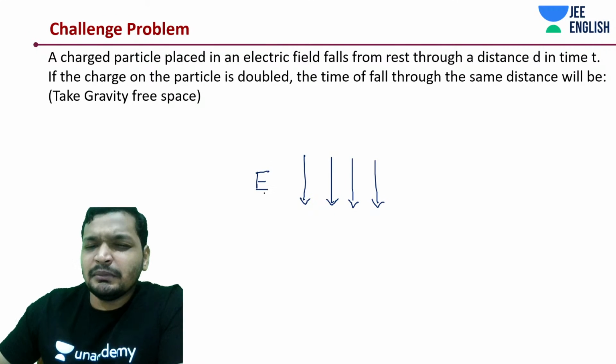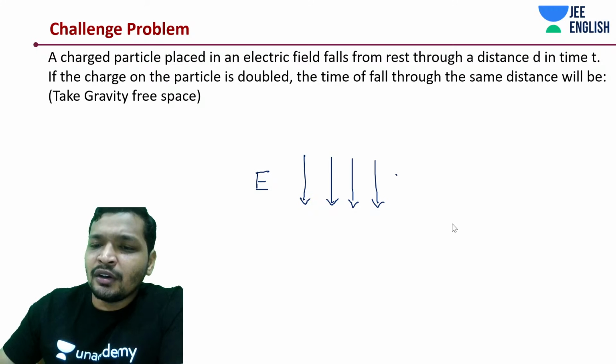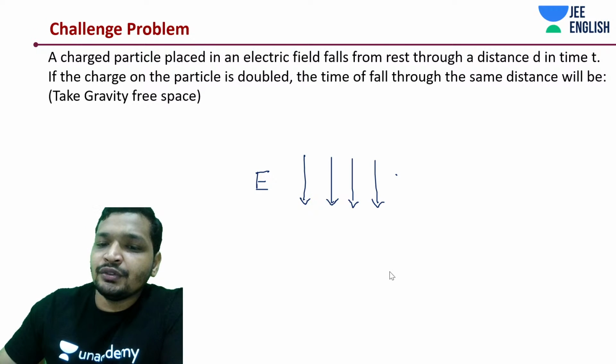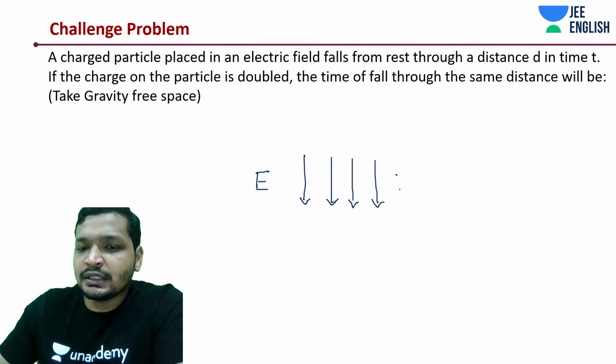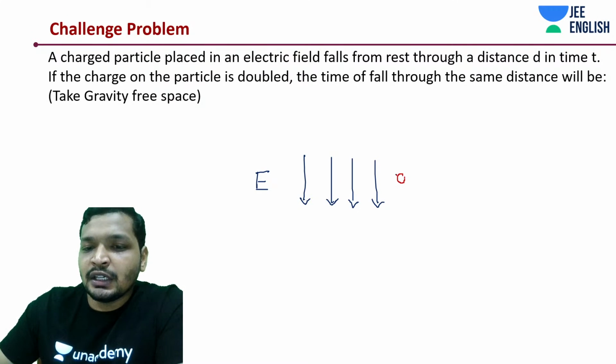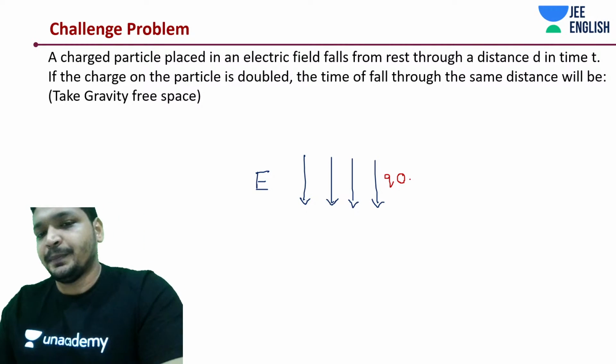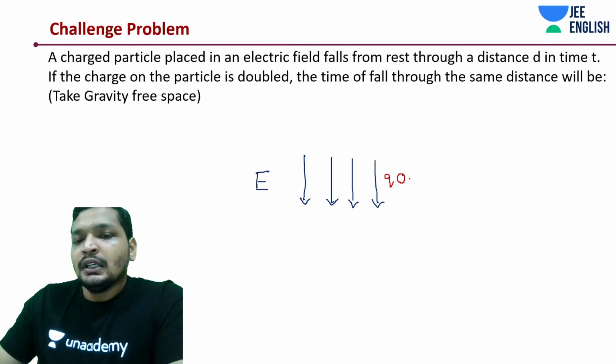This is near about a concept of gravity. You can think about it in very different directions, having projectile motion, etc. Let's say this is a positive charge which is going to move in the direction of the field. So what is going to happen now?